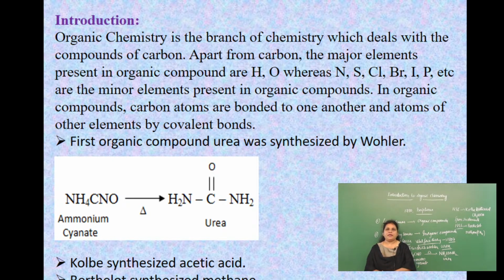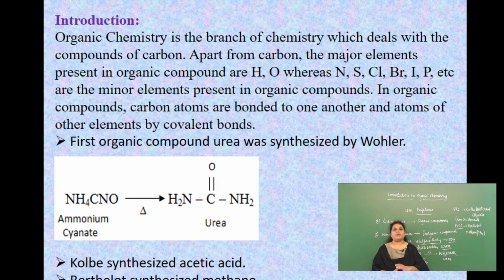Mainly, it must contain carbon. Along with carbon, it must contain hydrogen. Along with hydrogen, oxygen is also a very important element present in organic compounds. But there are some other elements: nitrogen, sulfur, chlorine, bromine, iodine and phosphorus. These are the minor elements present in organic compounds, which means they are present as traces. So traces of these elements are also present in organic compounds.